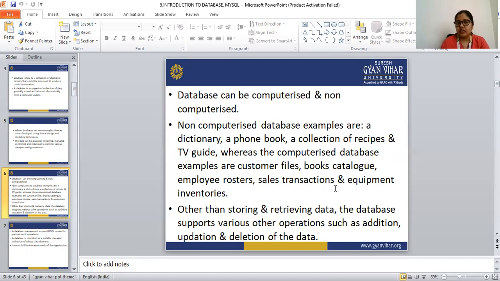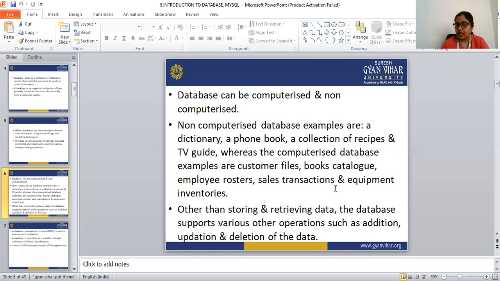So there are two types of database: computerized and non-computerized. A dictionary is a non-computerized database. In a dictionary there are lots of words, meanings, and spellings, and each spelling and each meaning is data.